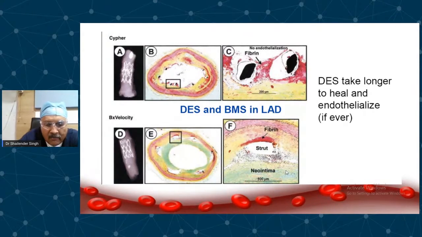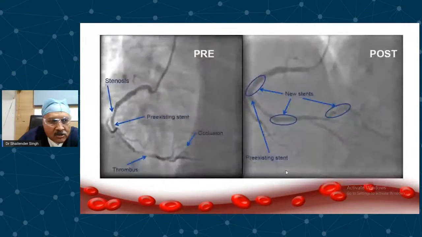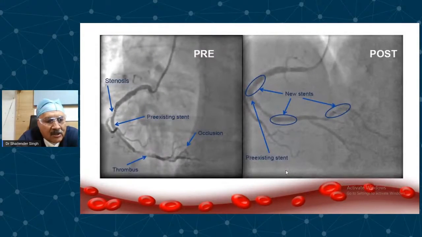Now, the problem with first generation DES was this: this is a patient with in-stent stenosis and 3 lesions in the coronary artery, which were stented with 3 stents. You can see the blue circles. These were first generation stents. The first generation stents have a very high incidence of stent thrombosis, not only immediate stent thrombosis, but also very late stent thrombosis occurring more than 1 year after the stent was implanted.